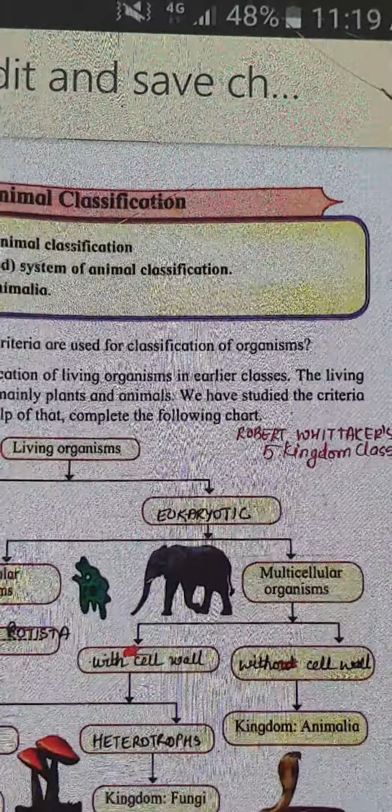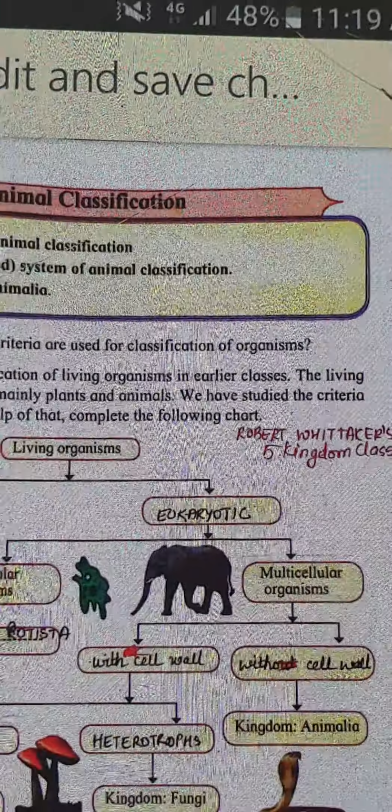So depending upon whether they have a notochord or they do not have a notochord, animals are classified into non-chordates and chordates. So that was how the traditional method of classification went, and then we are going to distinguish between a non-chordate and a chordate. So I'll just give both the topics together.